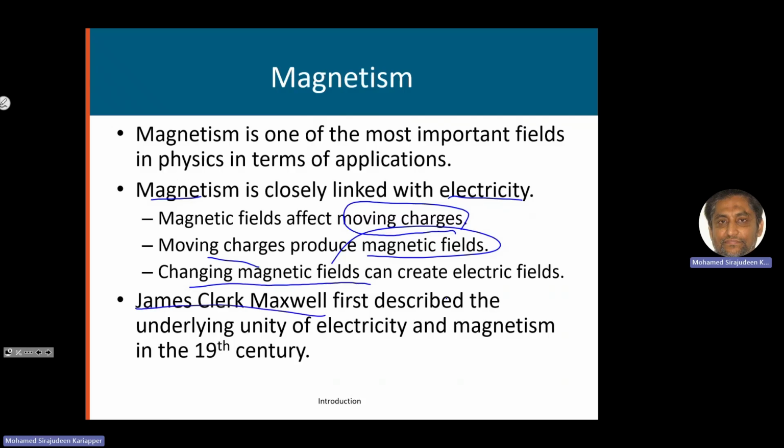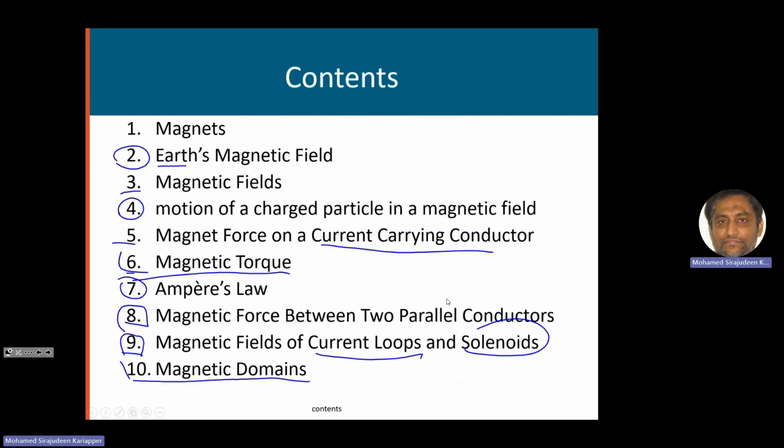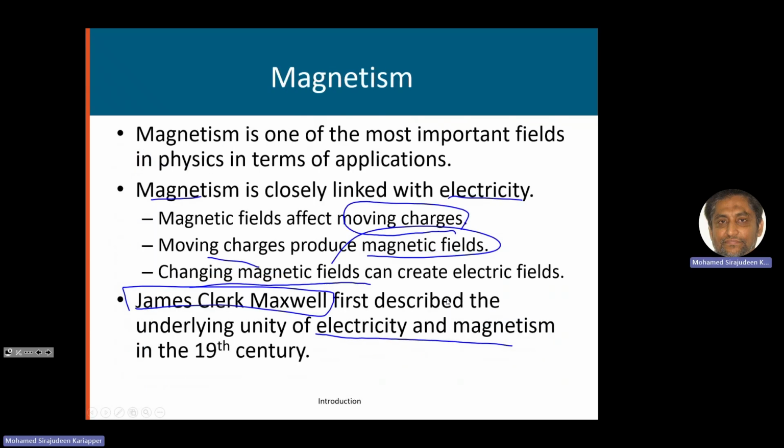This person, James Clerk Maxwell, first described the unity between electricity and magnetism, and that's the famous Maxwell's equations. There are 4 equations which unite both electricity and magnetism. This happened in the 19th century. That's why we have something called electromagnetism, because they can be united into one. Instead of saying electricity separately and magnetism separately, you can call it electromagnetism.